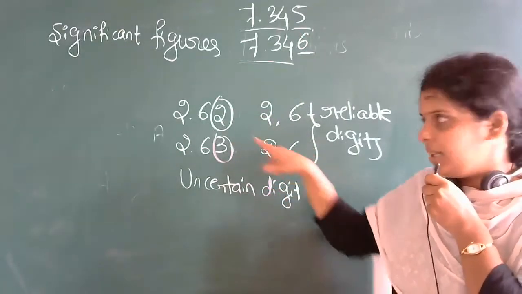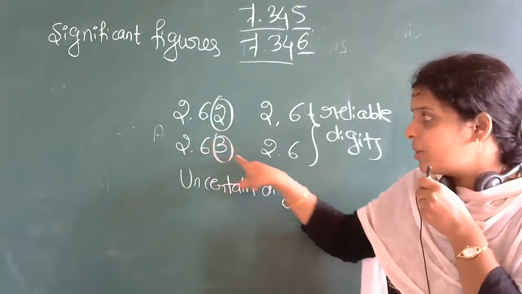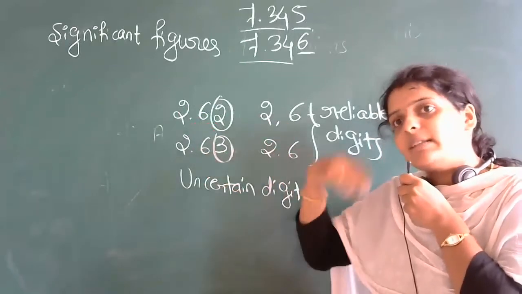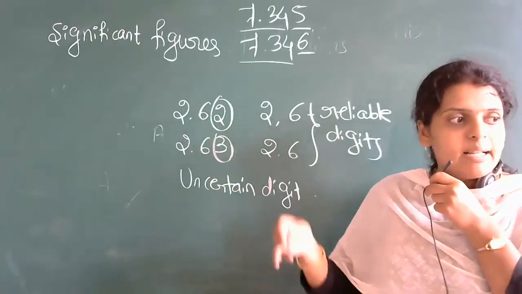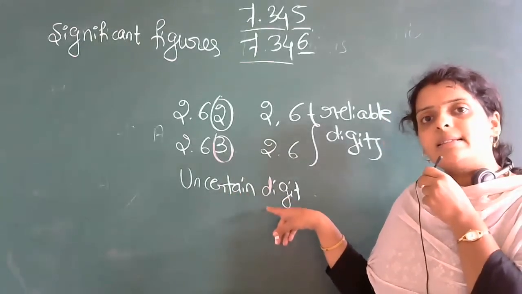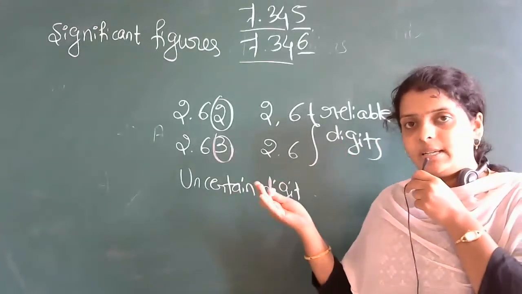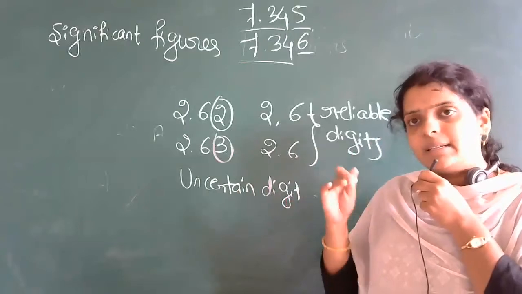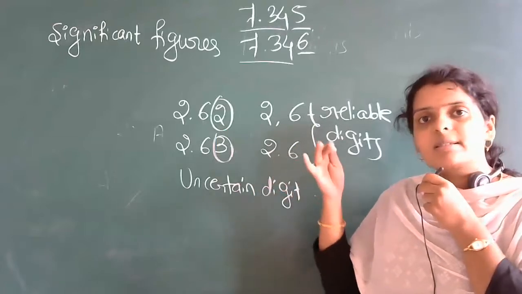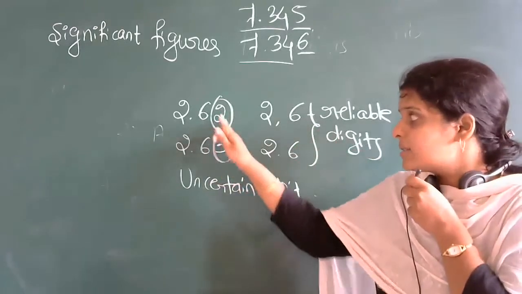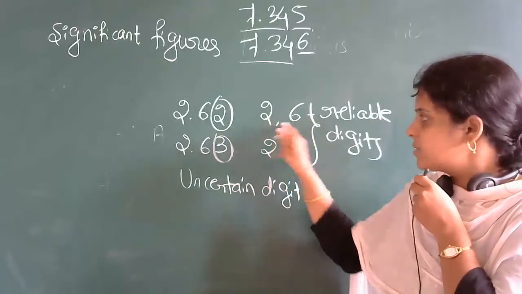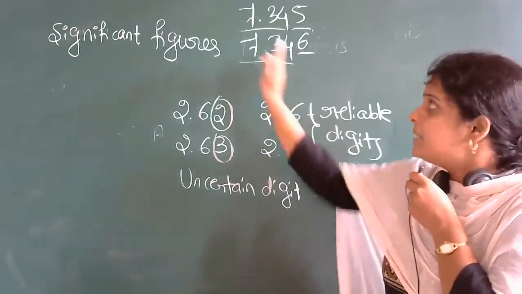The values are changing. Here you can see it is 2.62, it is 2.63. 2.6 is fixed, and the last digit, 2, 3, is varying. Those numbers are not fixed, which you cannot predict. Such numbers are called uncertain digits. Uncertainty in the sense, for example, today it may rain, it may not rain. That is uncertainty. Today you may study, you may not study. That is uncertainty. So such uncertain numbers are known as uncertain digits, and here 2.6, 2.6 is fixed. That is the reliable digit.